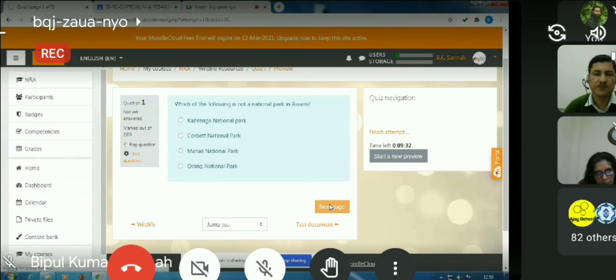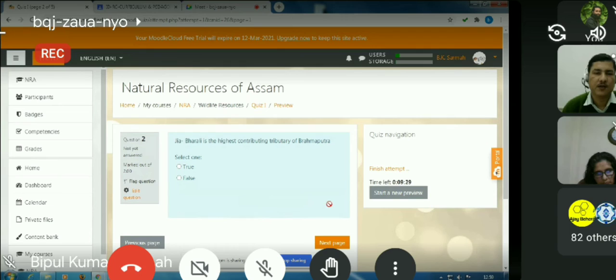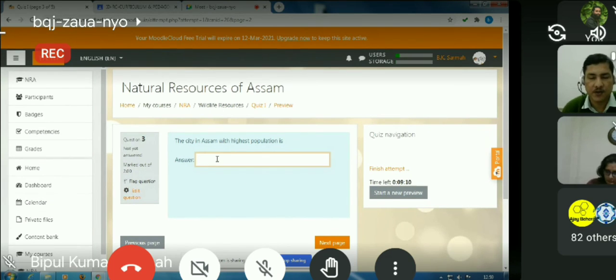We go to the next page without attempting the question, and see that we have a true false type question. The text of the question is immaterial, right? Only for example purposes. So you go to the next page, you'll get to see one short answer question. Here we have to write something. The student has to write something as an answer, right? If the answer matches the one that we have provided, then the student will get marks.